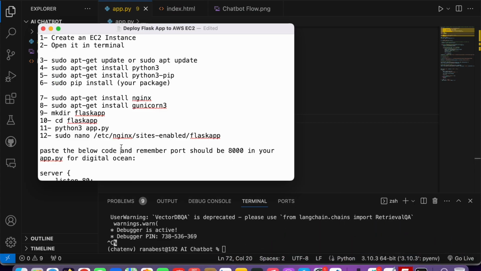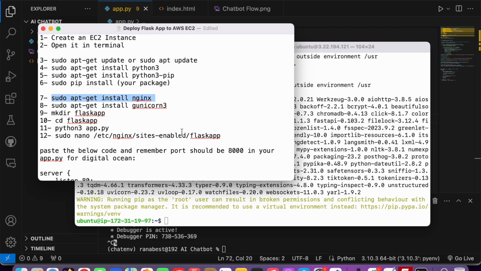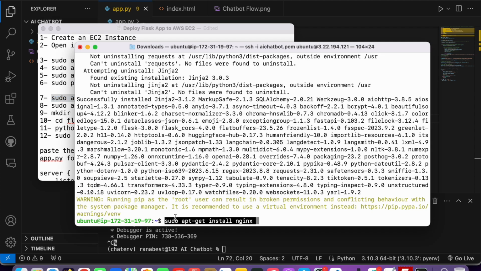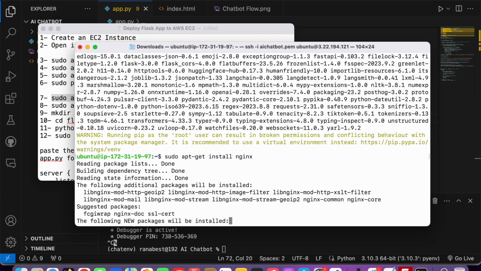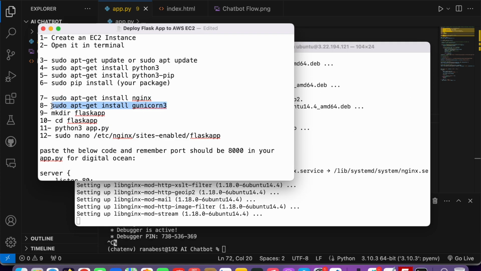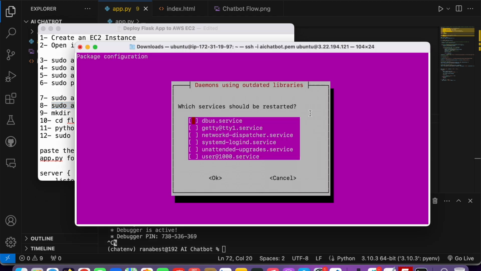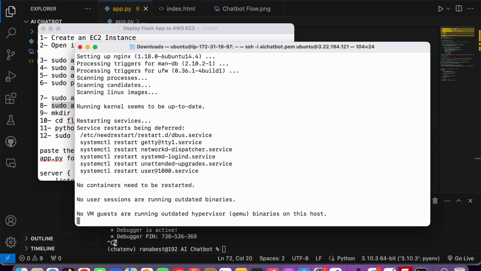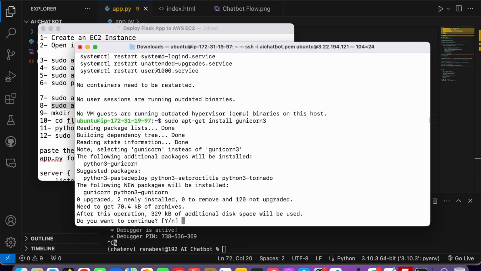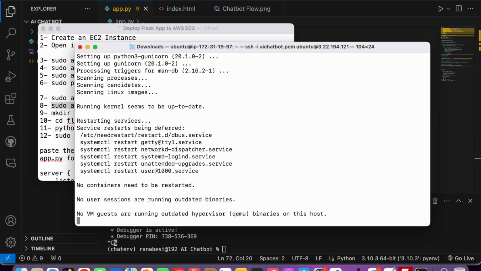Where we left off, the next step is to see whether our packages are installed or not. It's installed. Now we just copy this and install the nginx server. This is important to run our application publicly. So hit enter, click yes, go further and also copy this. This is also needed for us to run our server publicly. I think this is the last step to install things. Hit yes, and hit enter.